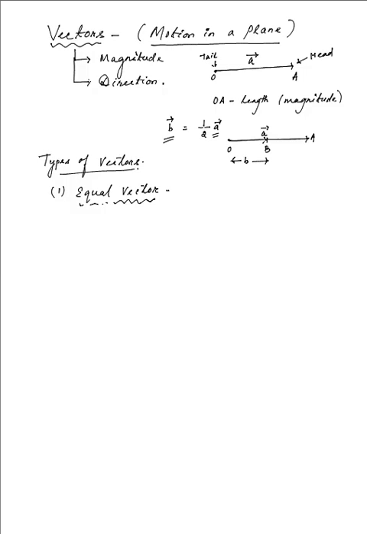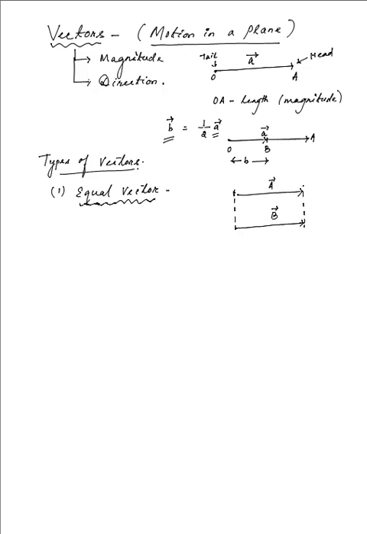Suppose I say this is a vector, and I have another vector which is the b vector. Now, if I consider the starting points, I represent them by a dotted line which connects them exactly perpendicularly, and the ending points as well.